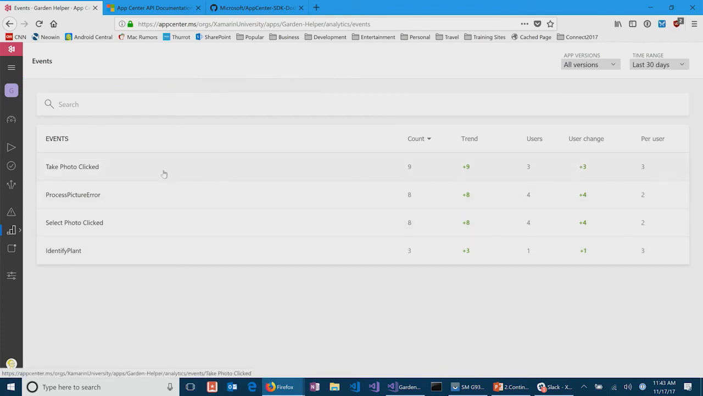But here in the portal, you can see all the custom events that have happened, how many times they've happened, the number of users that they've happened to. So these are things that I'm reporting. Again, this is really powerful because this is a great way to find out if your users are using the features in your application.